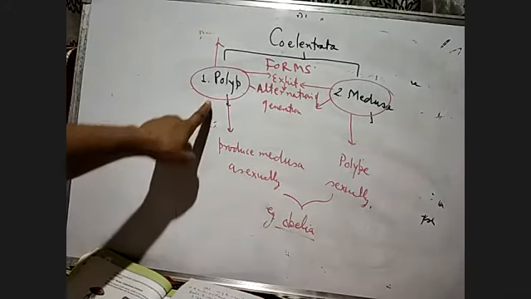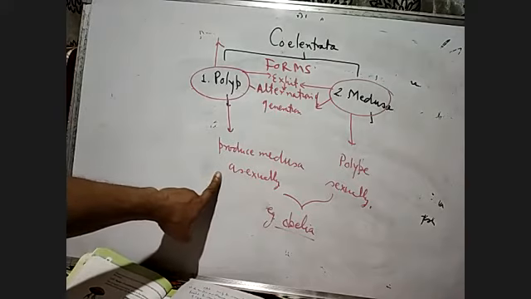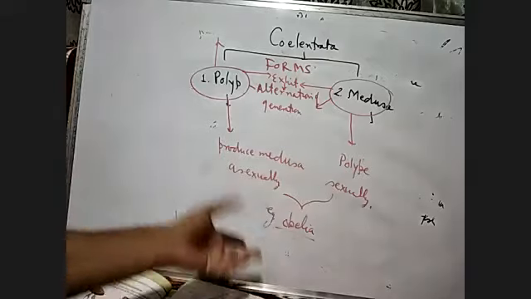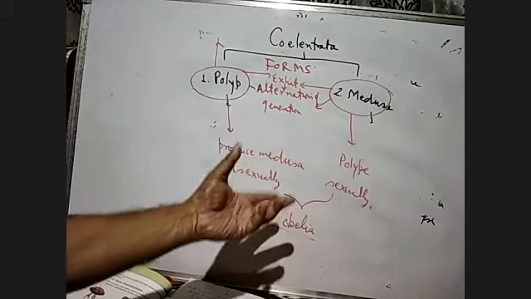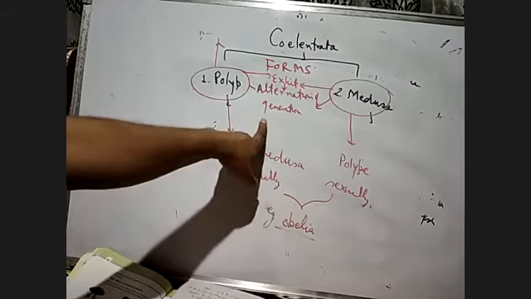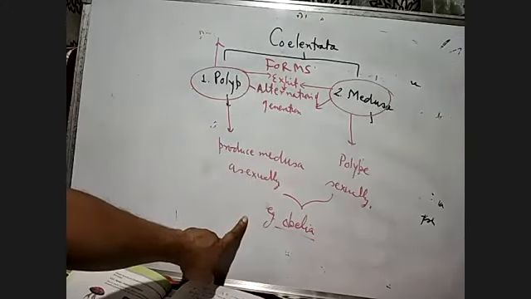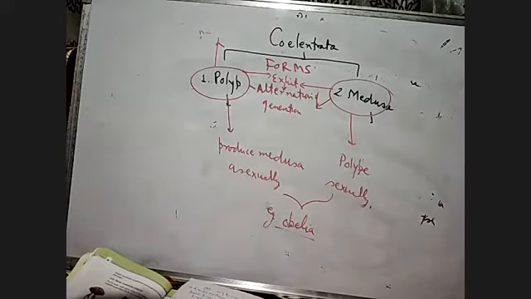The polyp will produce the medusa asexually, and medusa will produce the polyp sexually, and this kind of production of different forms is called alternation of generation, shown by the coelenterate Obelia. It's a very important question here.